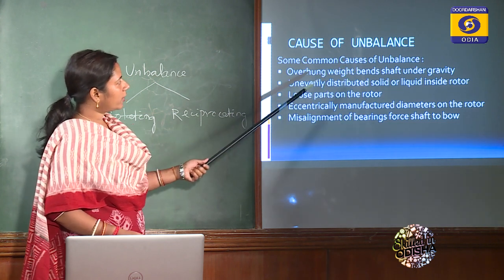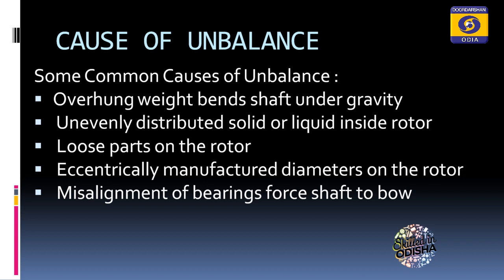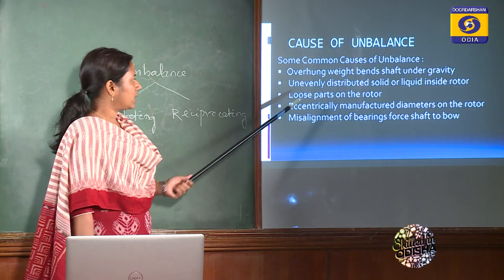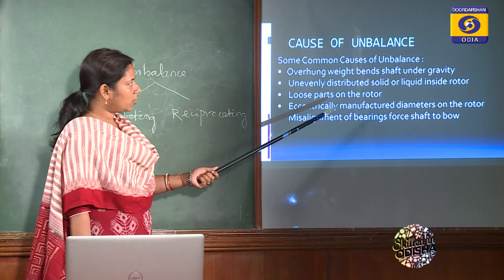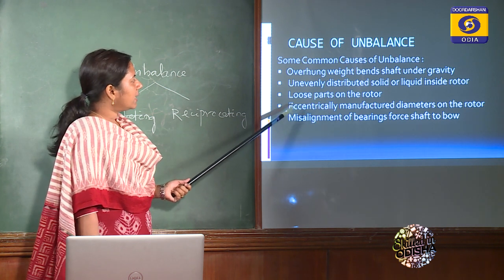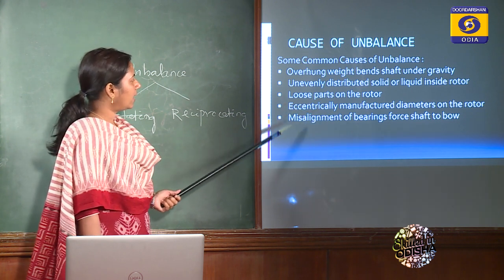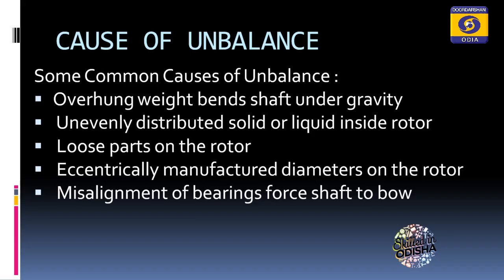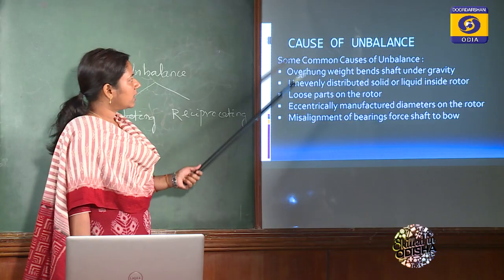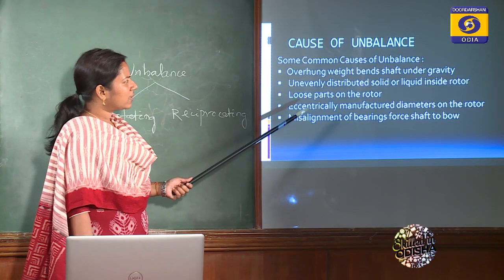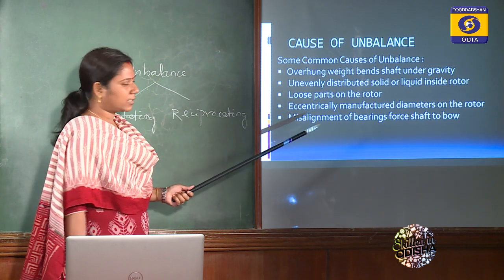So here are the common causes of unbalancing. First one is overhang weight bends shaft under gravity, that will definitely bend the shaft. Second is unevenly distributed solid or liquid inside rotor, and as this is unevenly distributed, that will cause unbalancing. Third is loose parts on the rotor will cause unbalancing. Eccentrically manufactured diameters on the rotor will also cause unbalancing. And last is misalignment of bearings, that will also force the shaft. These are some common causes of unbalance. Except these causes, there are also other causes.